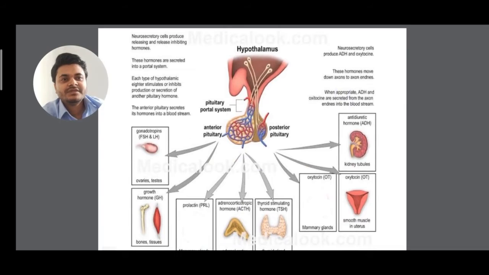So first I'll talk about hypothalamus. See, the function of hypothalamus is just regulation. That means it enhances some activity and retards some activity. Clear? This hypothalamus controls the pituitary, and pituitary is called a master gland. Clear? Since these are endocrine glands, that means they don't have any ducts. Clear? Understood? And you already know that in the last class I discussed hormones. Hormones means they're produced somewhere and they act somewhere. Clear?